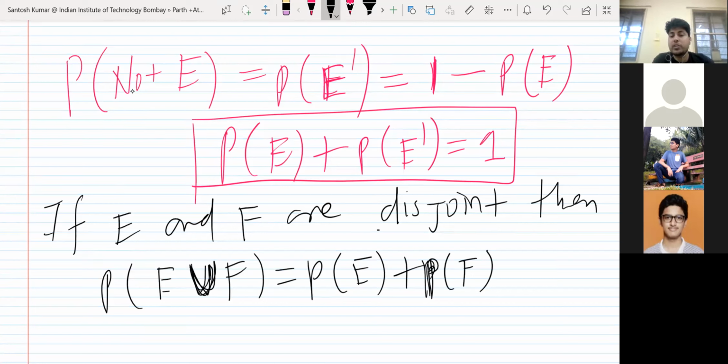So if two events are disjoint, meaning mutually exclusive, meaning they have nothing in common, then probability of E union F will be P(E) plus P(F).